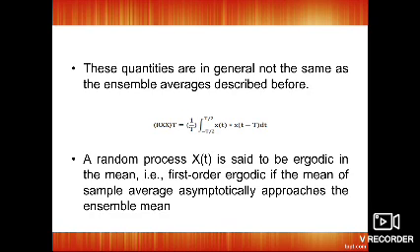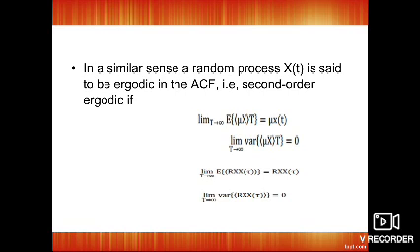t is ergodic in mean, or first order ergodic, if the mean of the sample average asymptotically approaches the ensemble mean. So in the definition of a random process, we have to consider ergodic mean and ergodic autocorrelation. A process is ergodic in mean if the conditions are satisfied: limit T tends to infinity of mx of t is equal to mx of t, and limit T tends to infinity of the variance of mx of t is equal to 0. If both conditions are satisfied, we can say it is ergodic in mean.